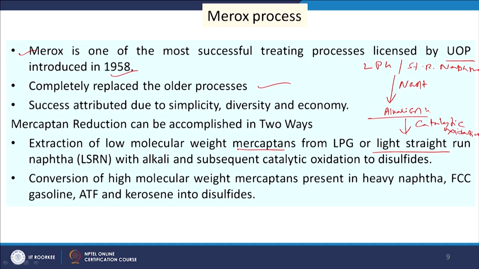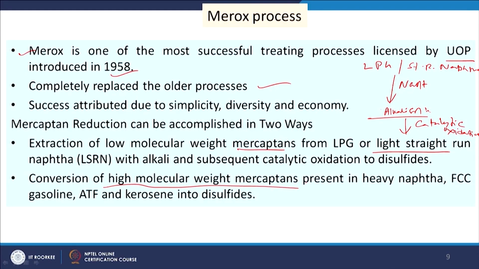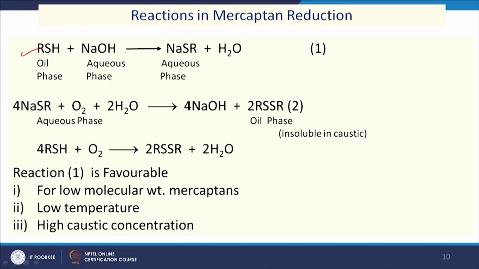So, this is the mechanism through which we can do it, or directly we can also handle high molecular weight mercaptans present in heavy naphtha, FCC gasoline, ATF, kerosene etc. into disulfide. So, these are the two processes for two different types of feedstock, and the basic reactions are here: RSH plus NaOH. So, oil phase plus aqueous phase, it is giving us NaSR plus H2O, and then the NaSR produced here will be oxidized, and then 2H2O, NaOH plus RSSR.